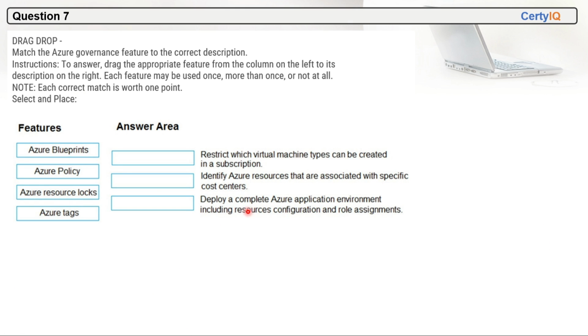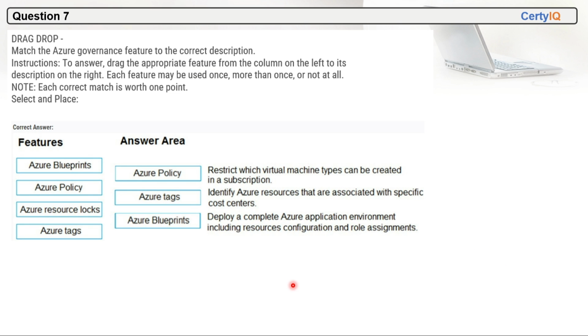Third, deploy a complete Azure application environment, including resources, configuration, and role assignment. So Azure Blueprints will be the correct answer here. Azure Blueprints will deploy a complete Azure application environment, including resources, configuration, and role assignment. So these are the correct options.